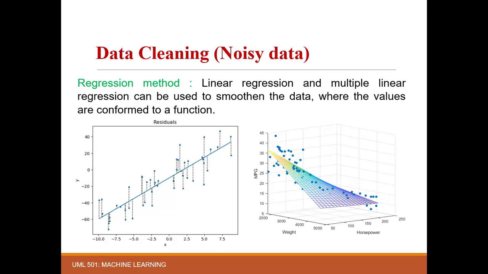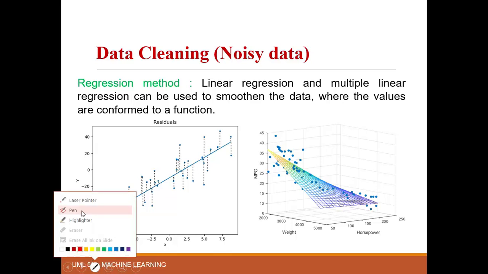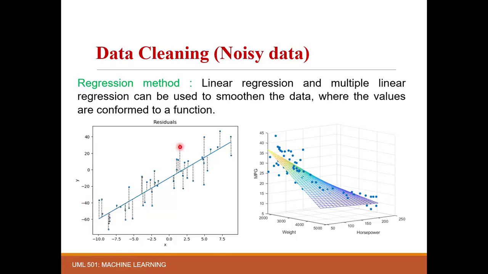The equation of the line is such that the projection of data points on this line is minimum. I'm saying that the length of the projection of the data point on the line which we have obtained should be minimum. That means the length of this should be minimum, or we can say the prediction error should be minimum. Using the values generated by the line, simple regression helps to smoothen the data, as every data point now follows the behavior depicted by the regression line.